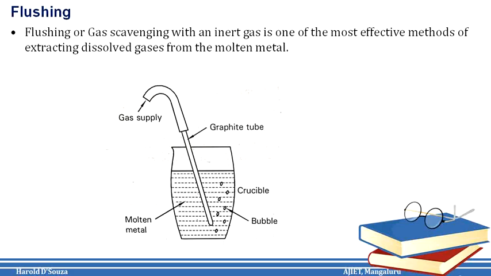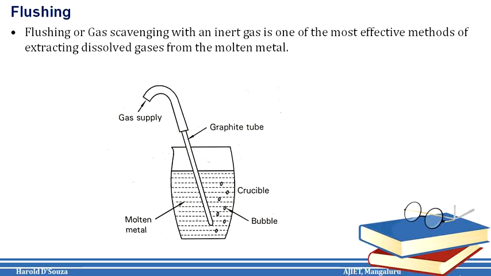Flushing. Flushing or gas scavenging with an inert gas is one of the most effective methods of extracting the dissolved gases from the molten metal. Inert gases such as chlorine, nitrogen, helium, or argon are used in practice for degassing non-ferrous metals, while carbon monoxide is used for ferrous metals and nickel based alloys.